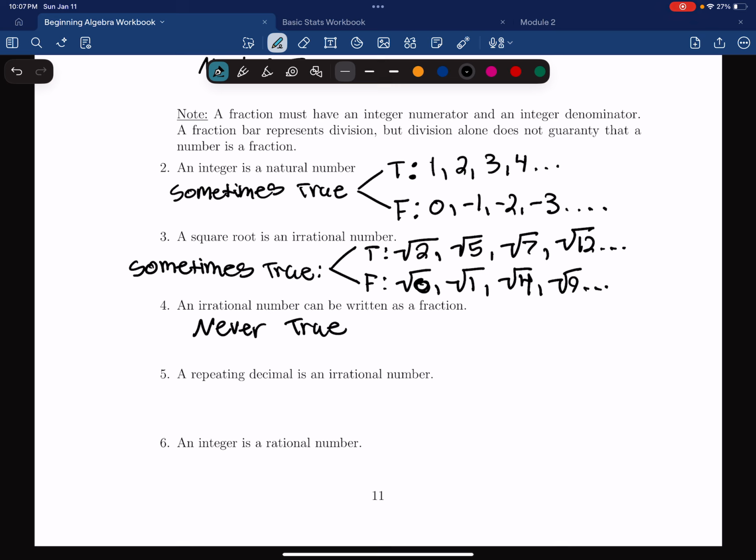And recall that's because irrational numbers can't be written as a fraction.